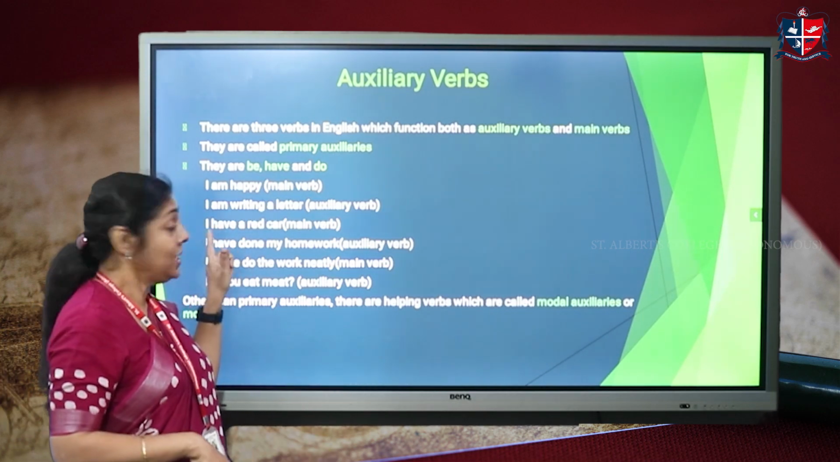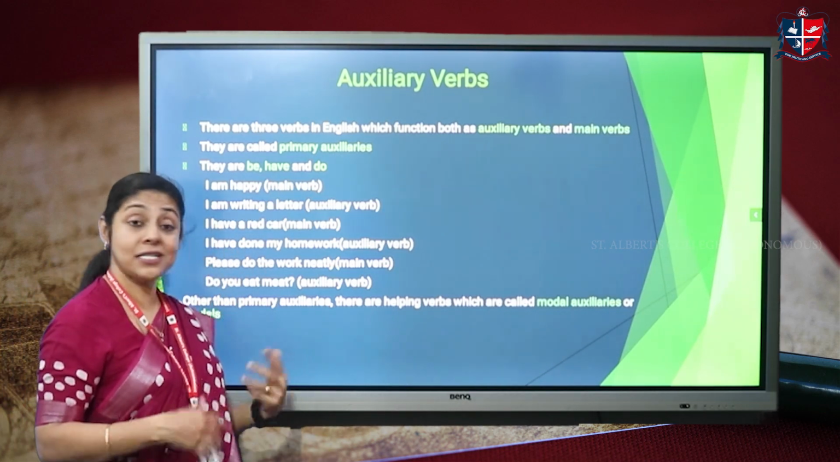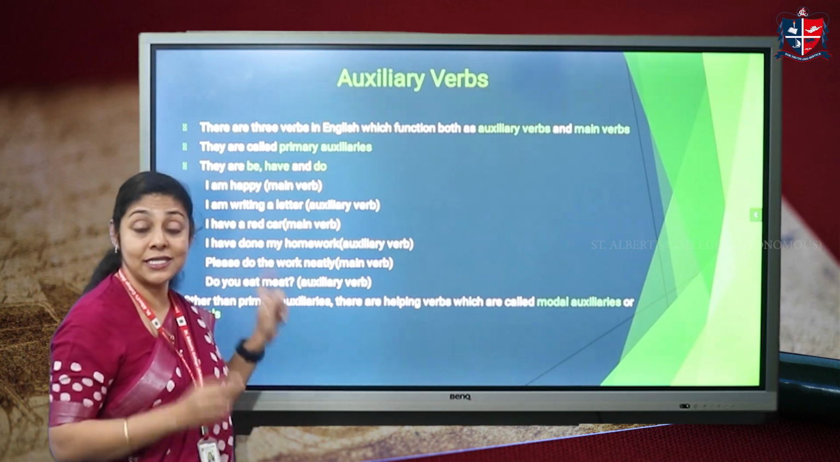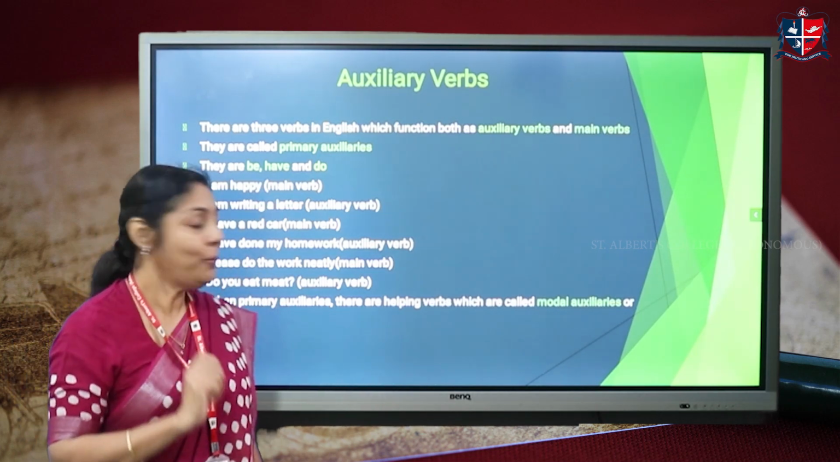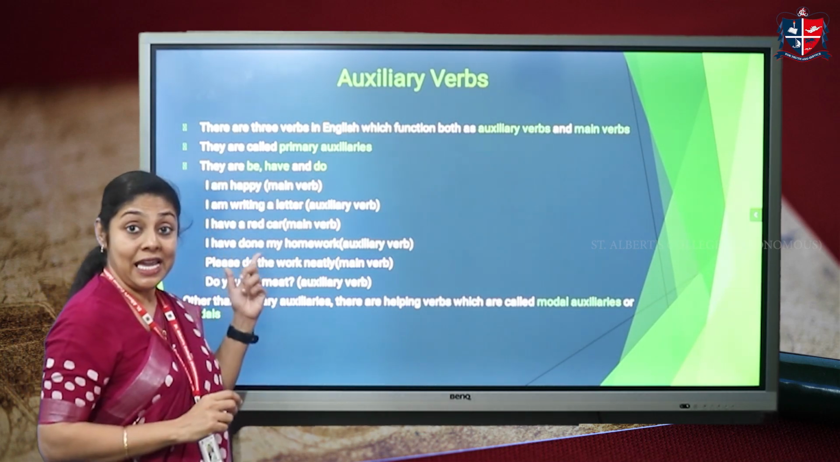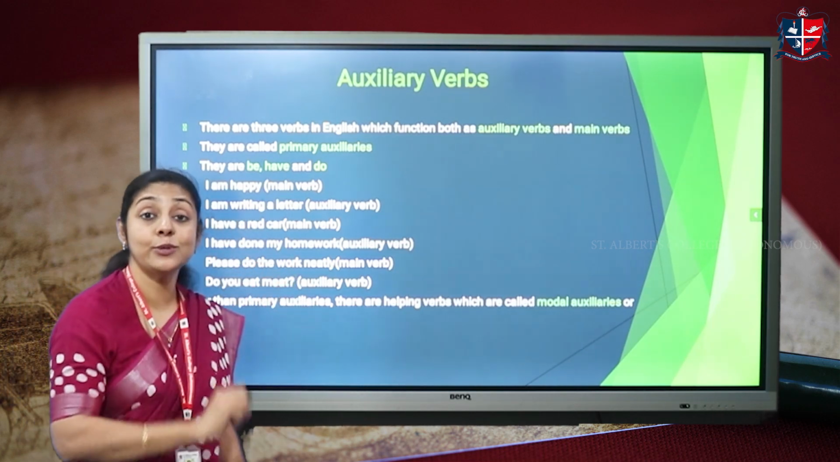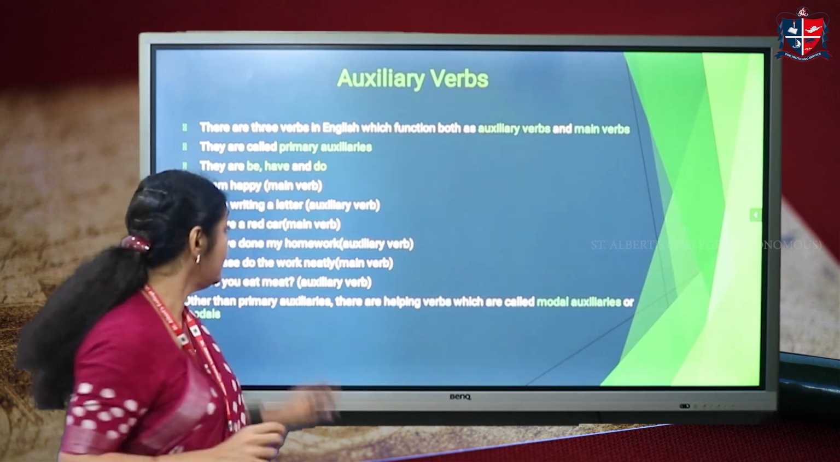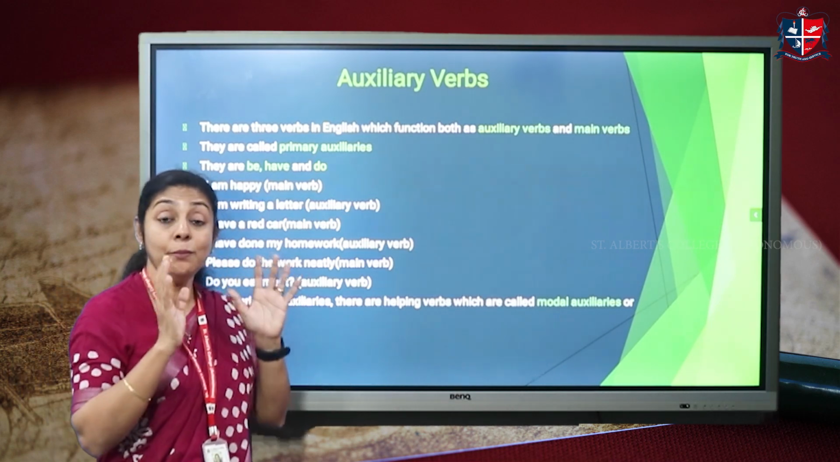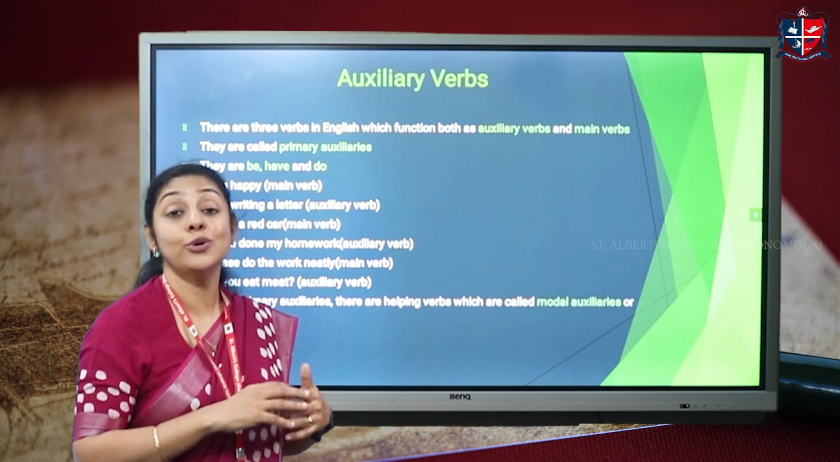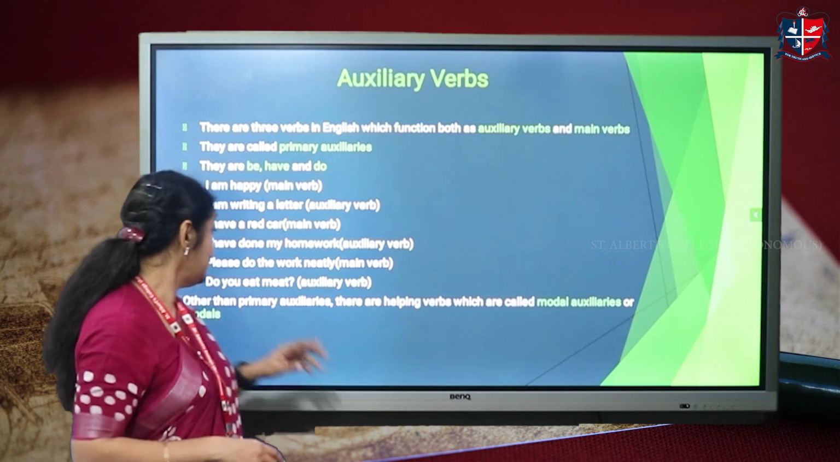Look at the third sentence. I have a red car. In that particular sentence, have is used as a main verb. Whereas in the following sentence, I have done my homework, have is used as an auxiliary verb because it helps the main verb done to complete the essence of the sentence.